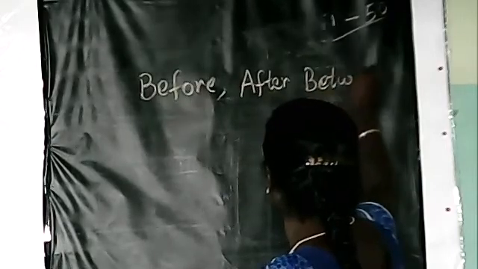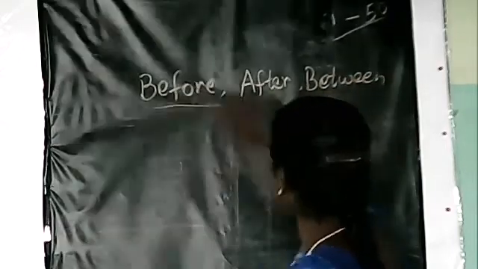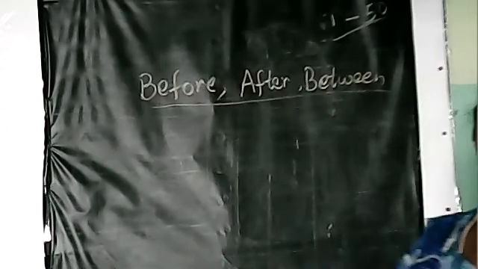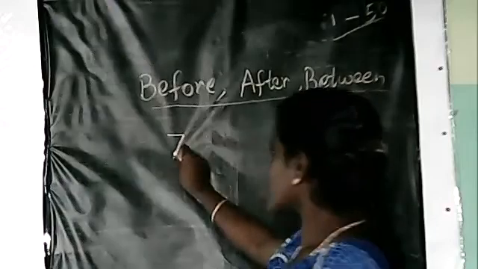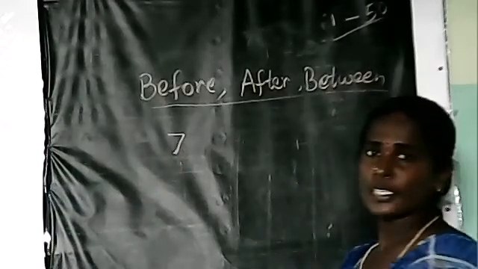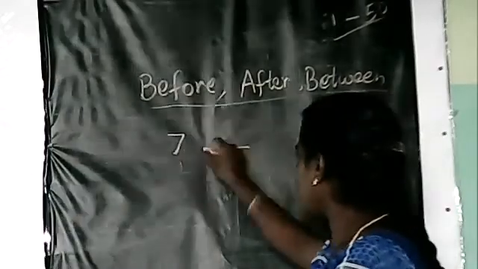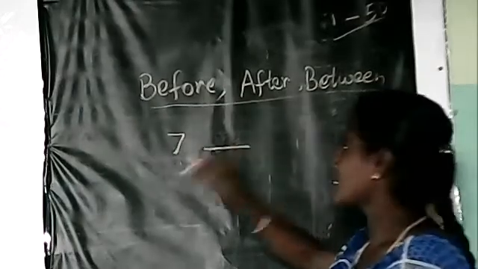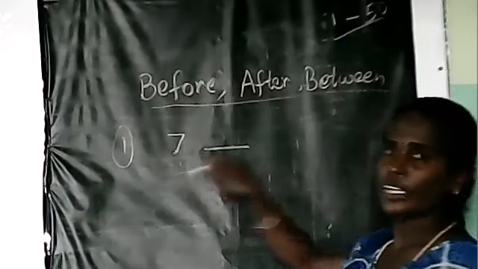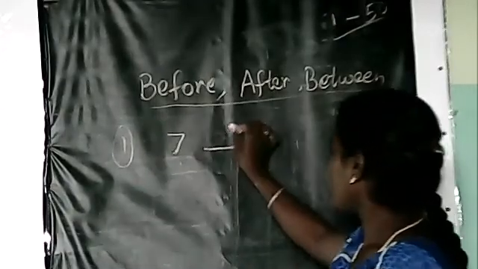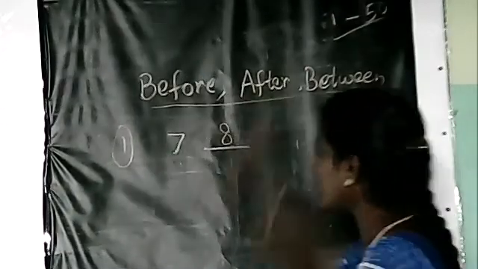I'll give you a number and you should write the answer for it. See here, what is this number? 7. I have given a dash here, so I'll write like this. 7, after what number will come? 8. So you write 8.